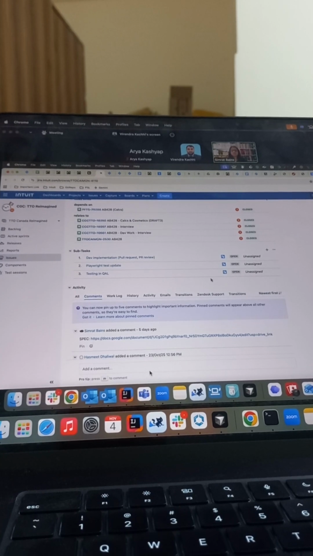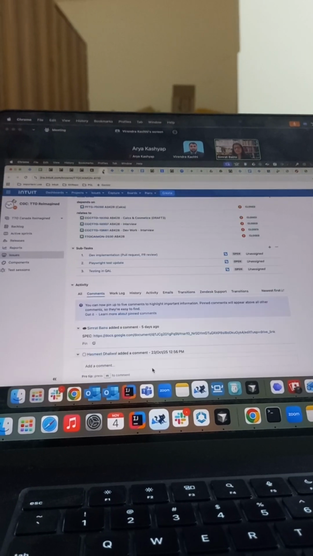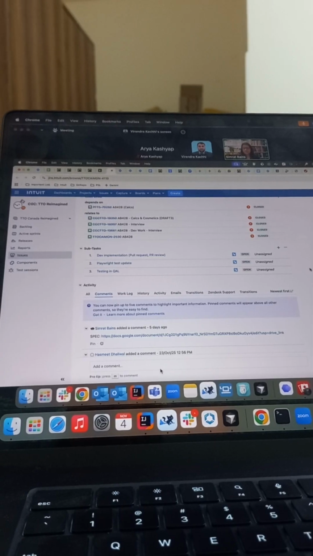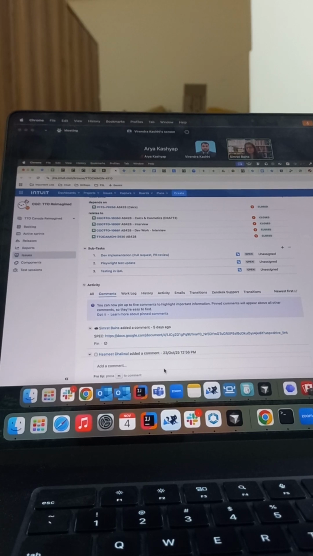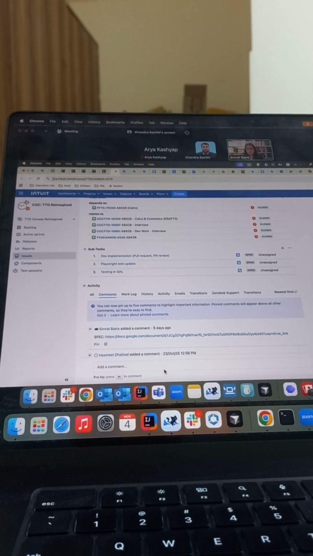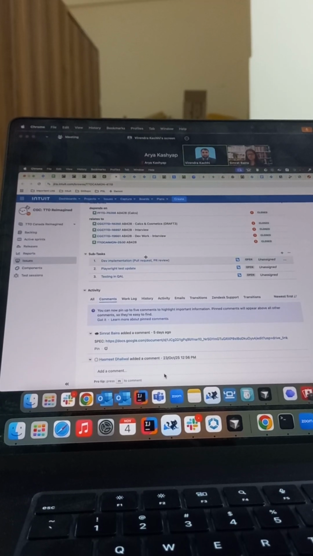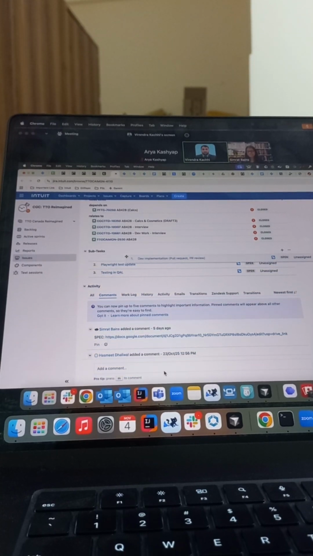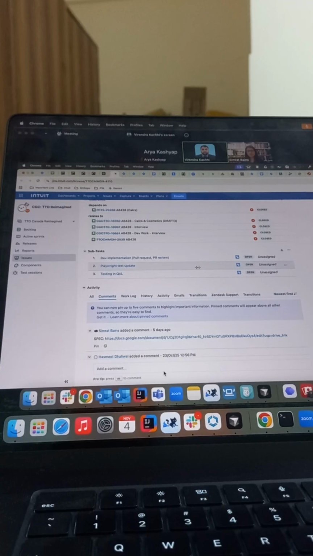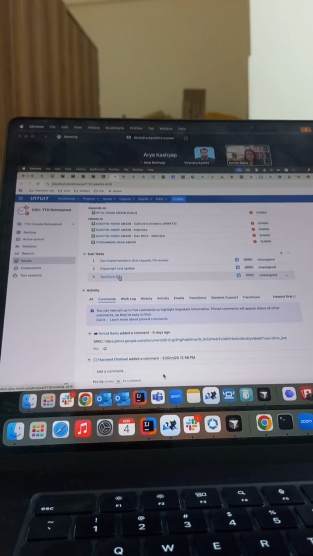And once your changes are in qual, when you merge your PR, you should verify that in qual, that your changes are correct. Then you probably put it in the TTO compliance channel that this ticket is up for testing. So the testing in qual will be picked up by a TA to verify that whatever is in the spec is now matching what is there in the code. So while we are developing the code, this is the subtask for me. This one is for the testing purpose, for the TA.